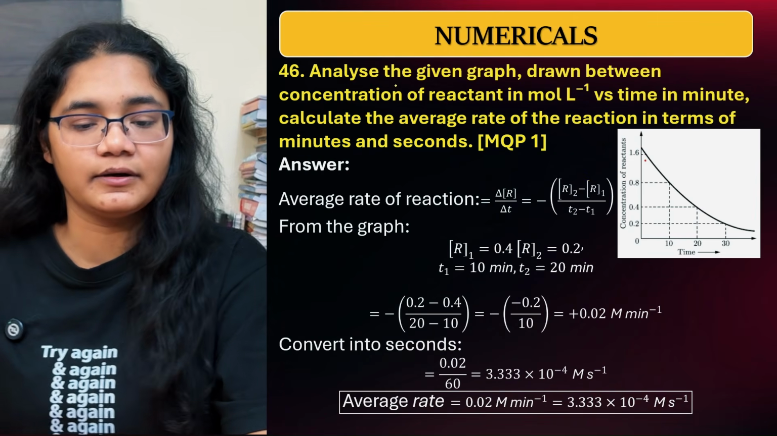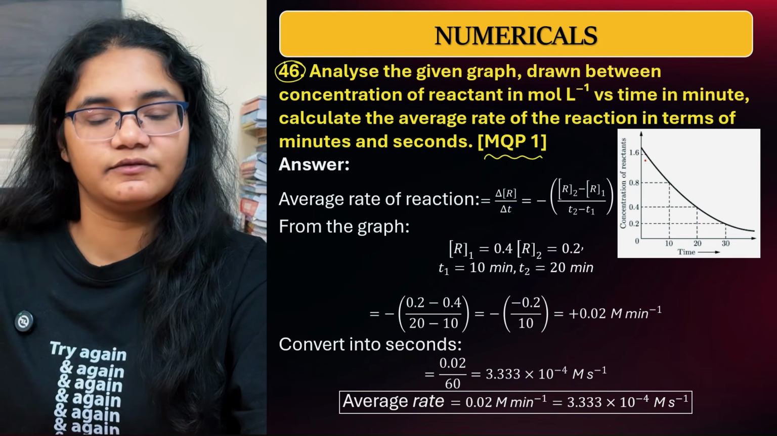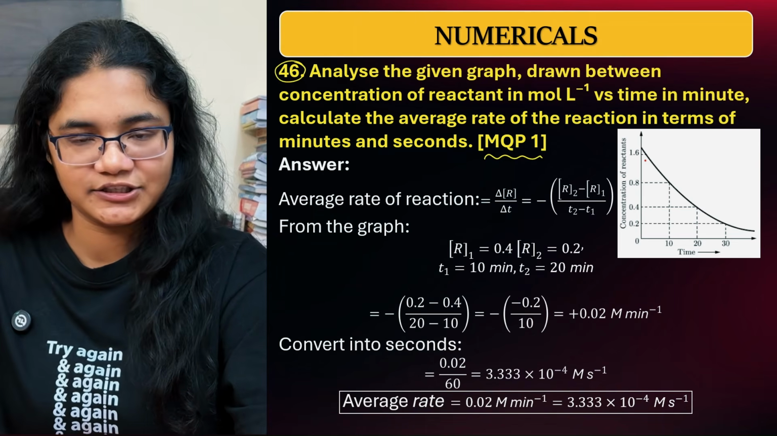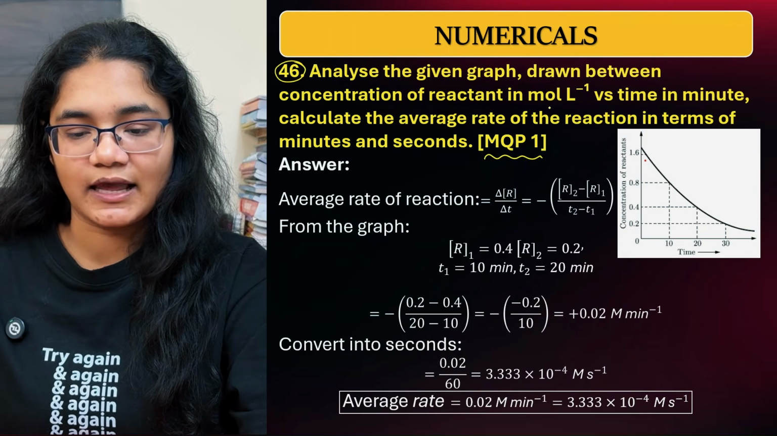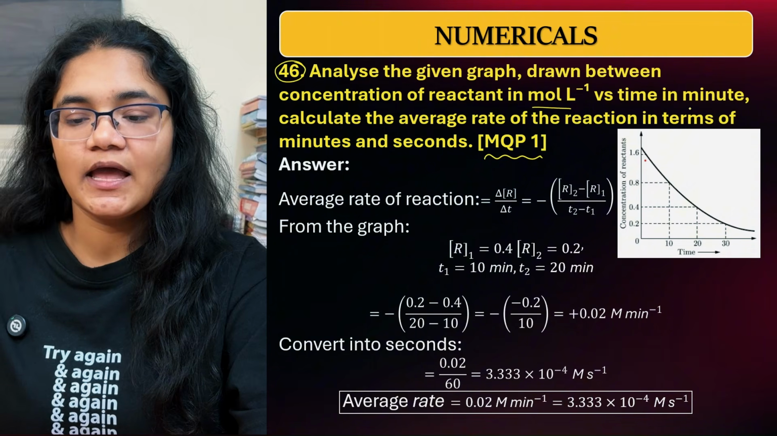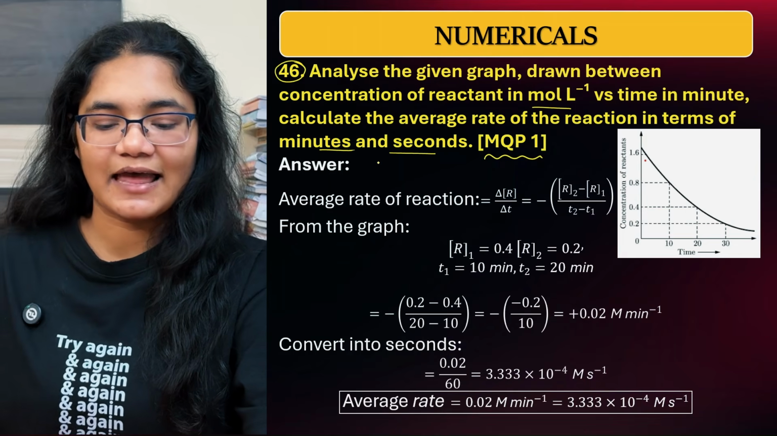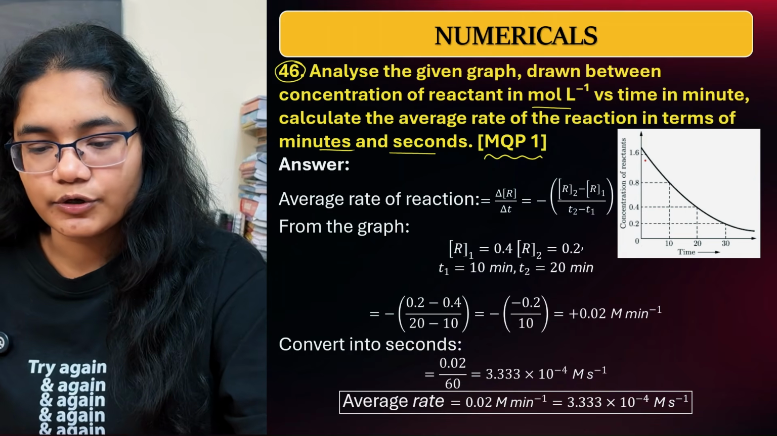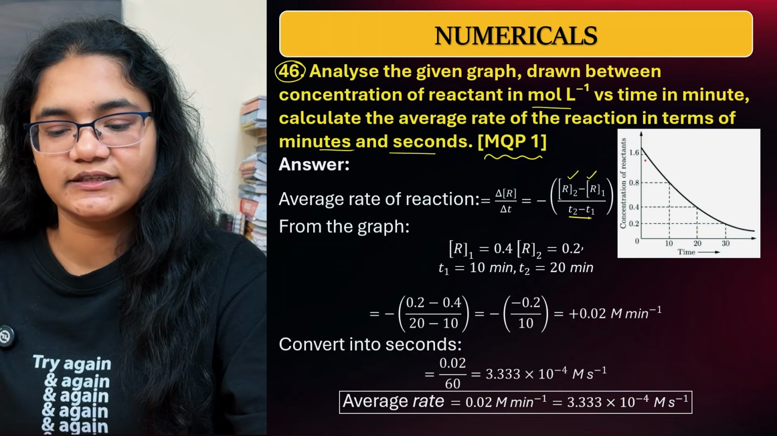Next, we'll see question number 46, again from model question paper 1. I have taken the same question which is there in your model question paper so that you can check. Analyze the given graph, drawn between the concentration of reactant in mol per liter versus time in minutes. Calculate the average rate of the reaction in terms of minutes and seconds. Average rate of the reaction, right? You can calculate using any two values. Average rate is the change in concentration by change in time, right?